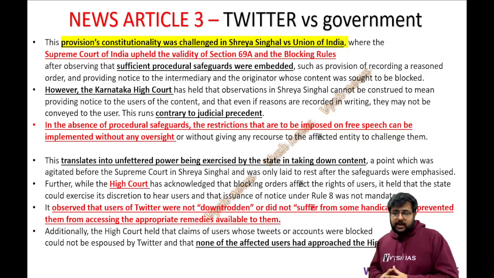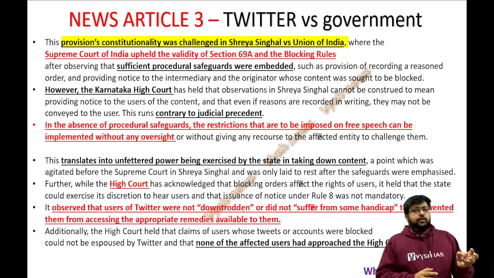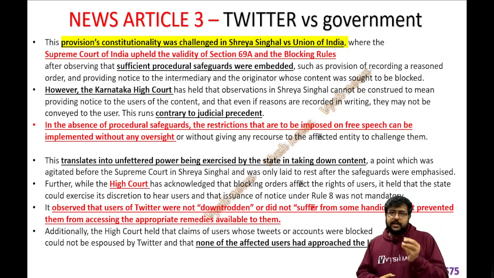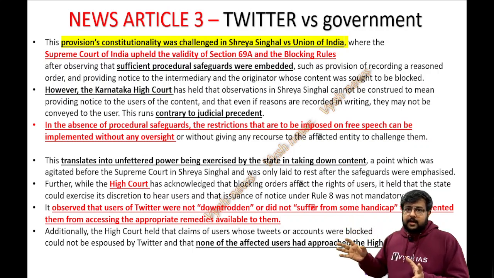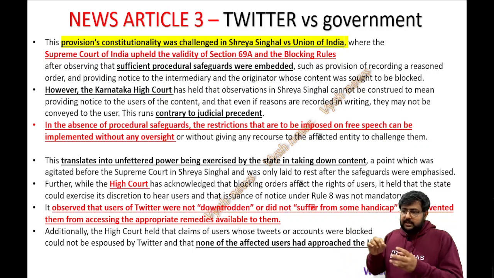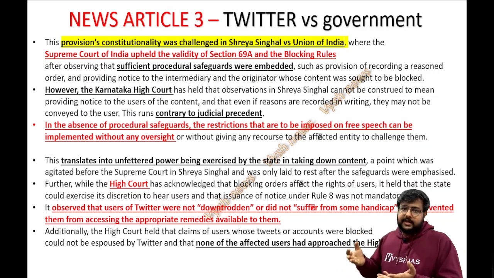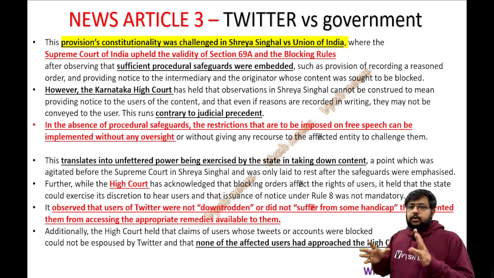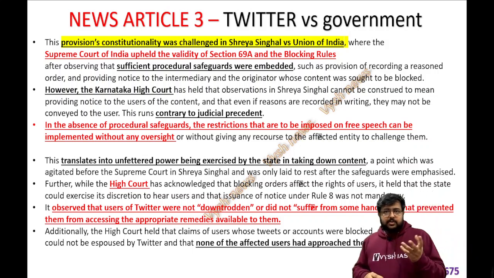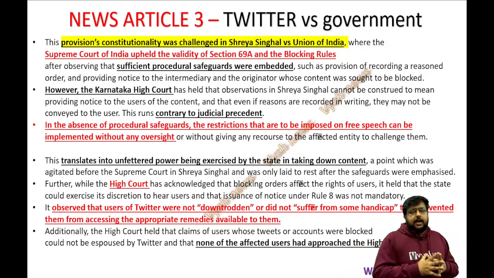Okay, so now the High Court observes that Twitter users are not like children. They know how to use it. They are not completely suffering or downtrodden, as if this author is creating that hype. That much of an issue is not there. Twitter people, when they get instructions like go and kill that person, or burn that complete community, or only we Hindus will rule, only Muslims will rule, something like that, they are not that kind of fools to post it openly, right? If even after all these rules you still post such things, they have every right to take down the content. That is what the court is telling, or the ministry is telling back to Twitter and the authors who are challenging this.